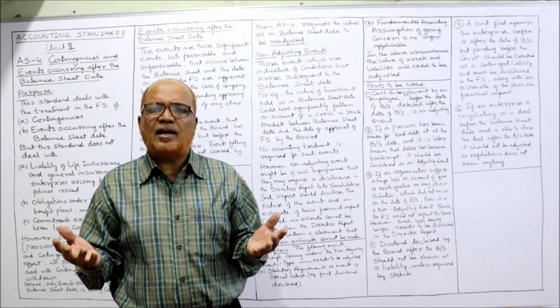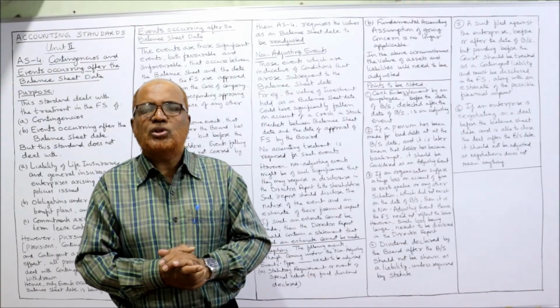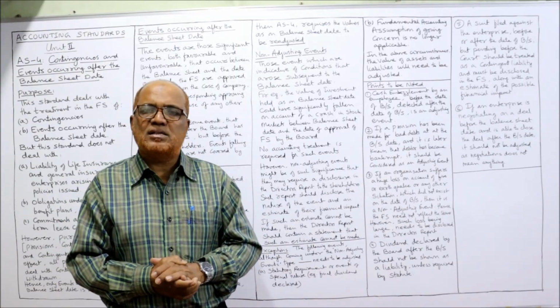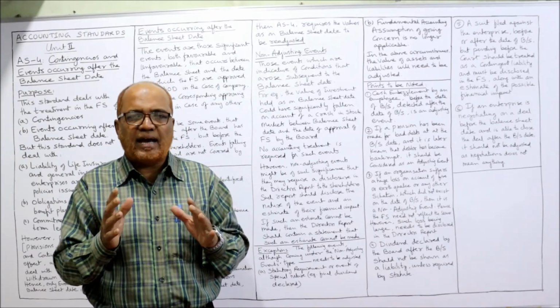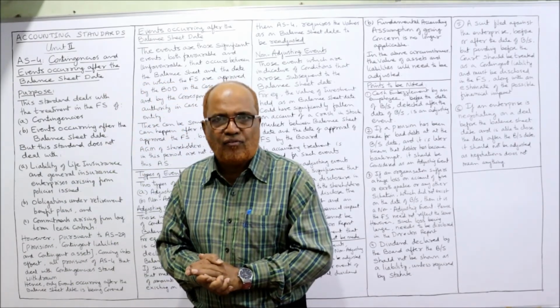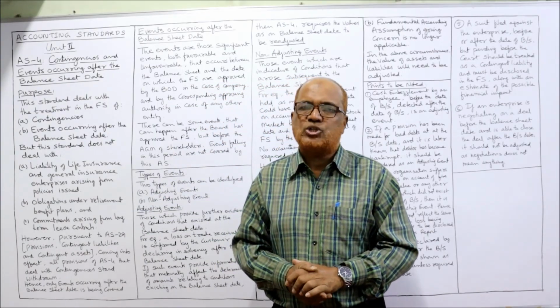It is not any transaction. It is simply a deliberation. So this negotiation should not be adjusted, should not be reported. That's it. So this is the end of AS4, that is contingencies and events occurring after the balance sheet date.